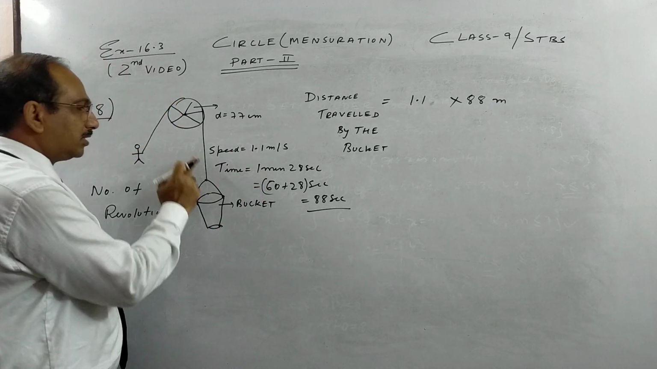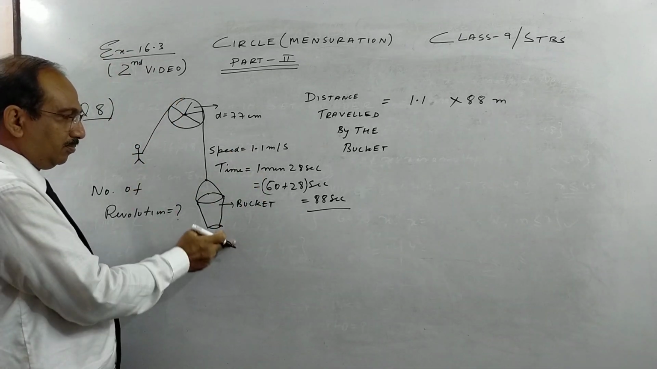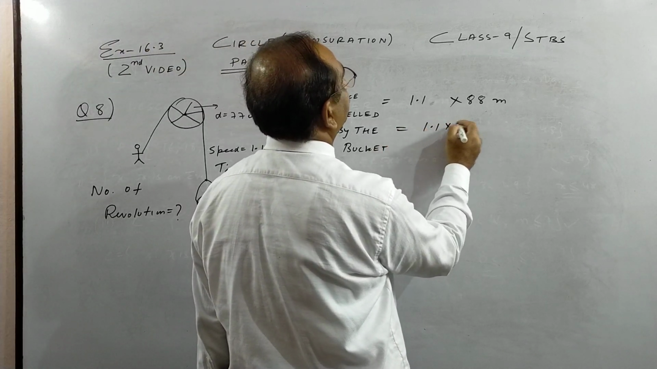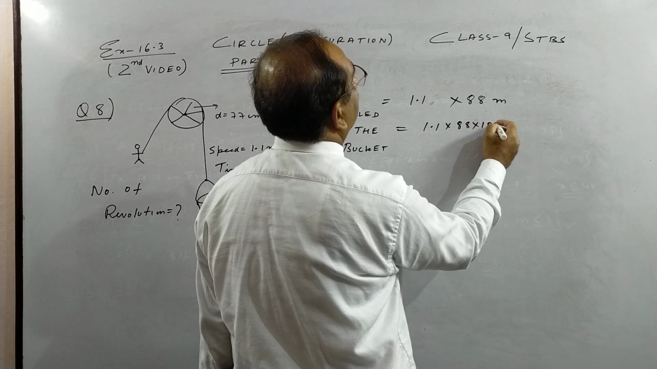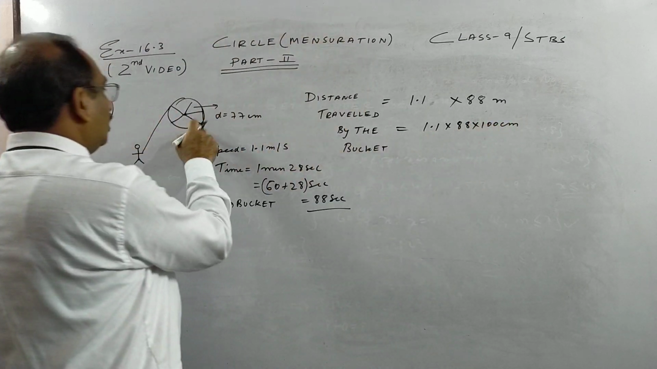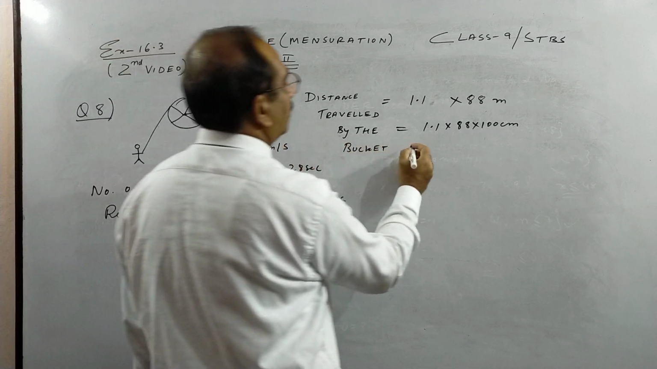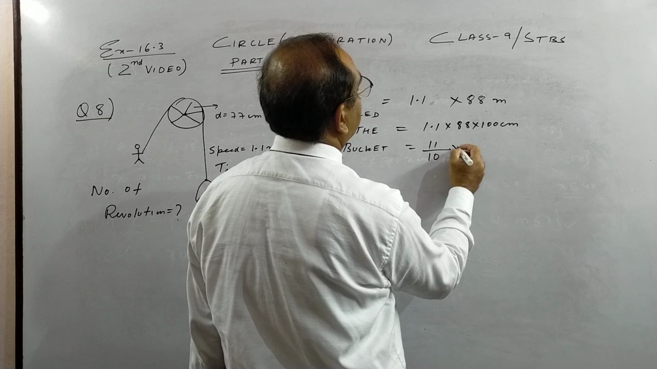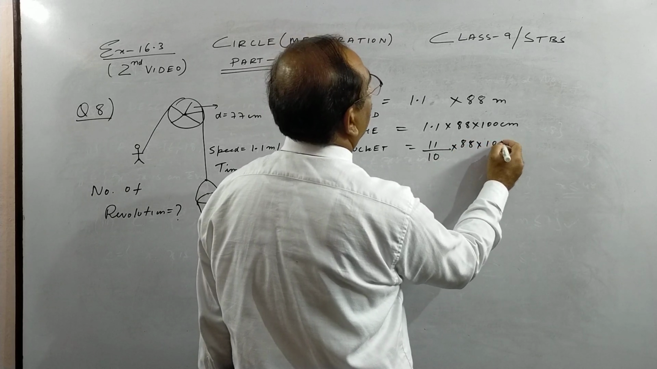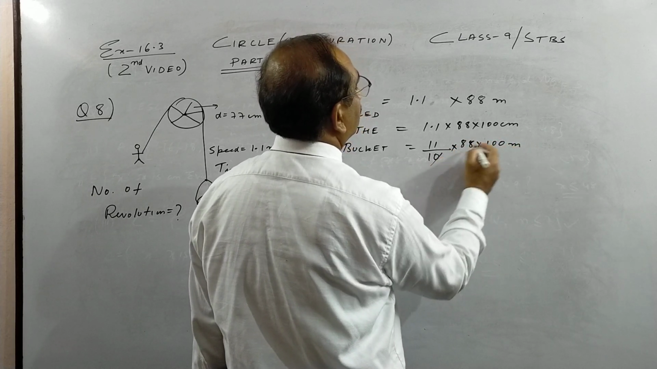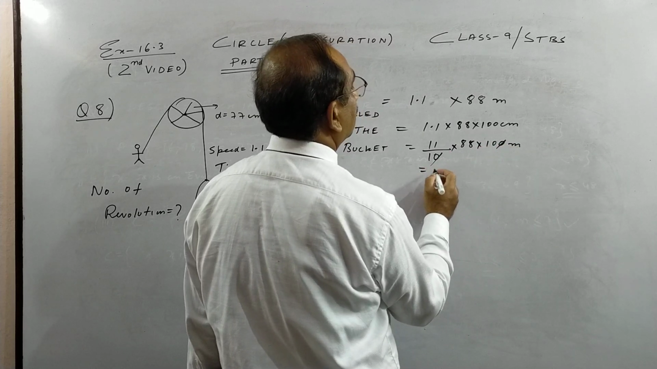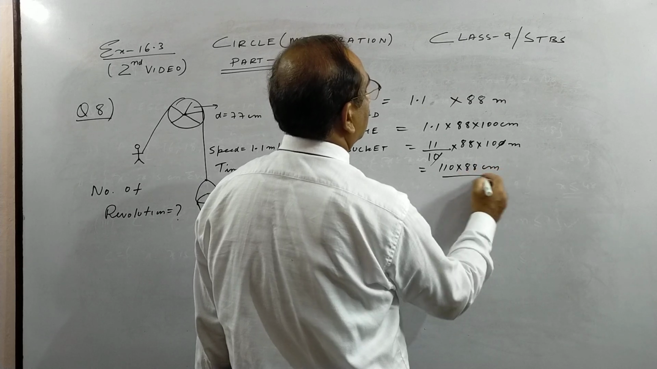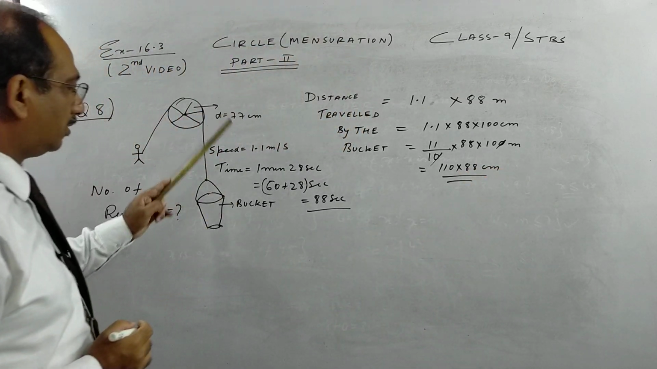So this bucket is traveling here, the person is pulling it up. If I convert to centimeter, children, it will be 88 into 100 centimeter. Why centimeter? Because this calculation we will do in centimeter. If the decimal goes, 10 comes, 88 into 100 centimeter. So this you can cancel, and we get 110 into 88 centimeter. This is the total distance traveled by the rope.